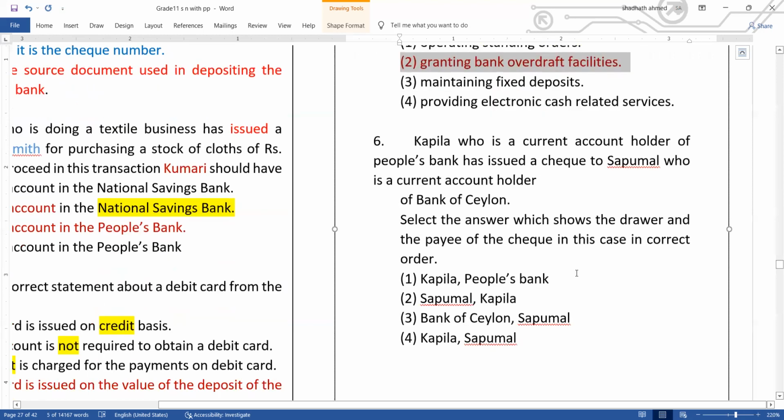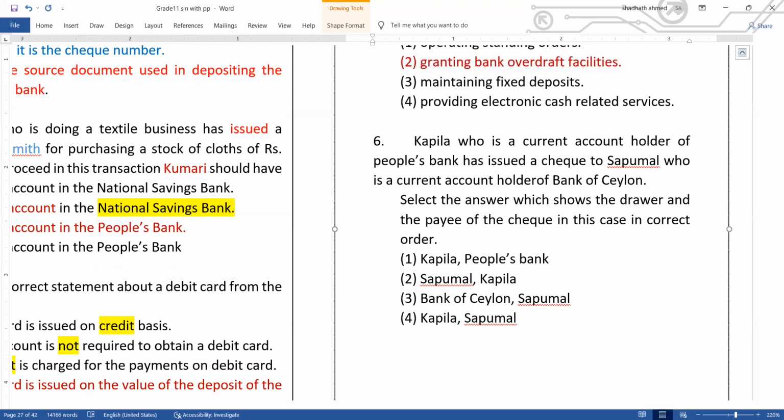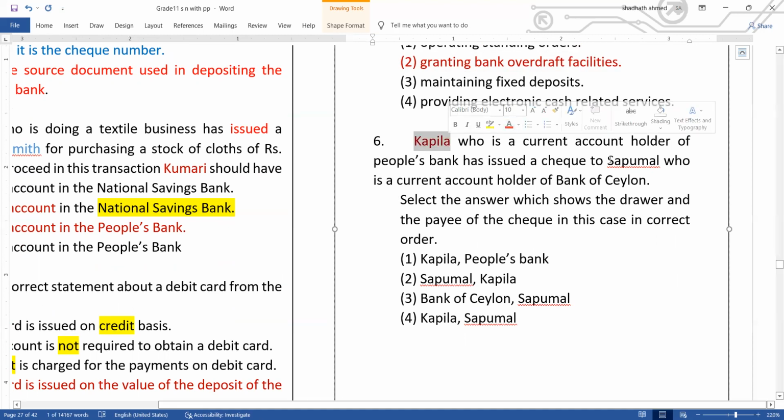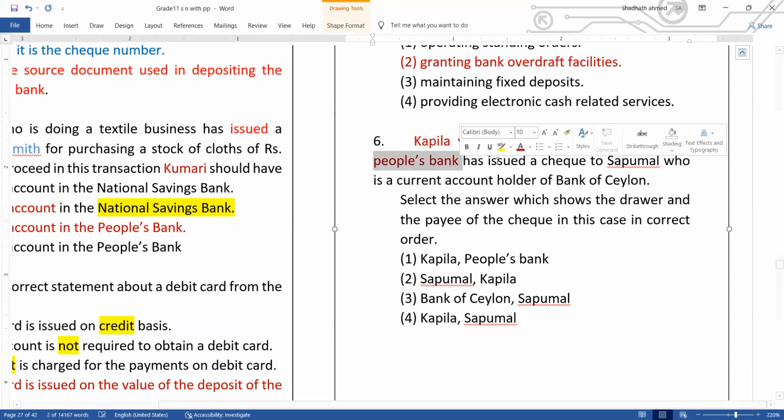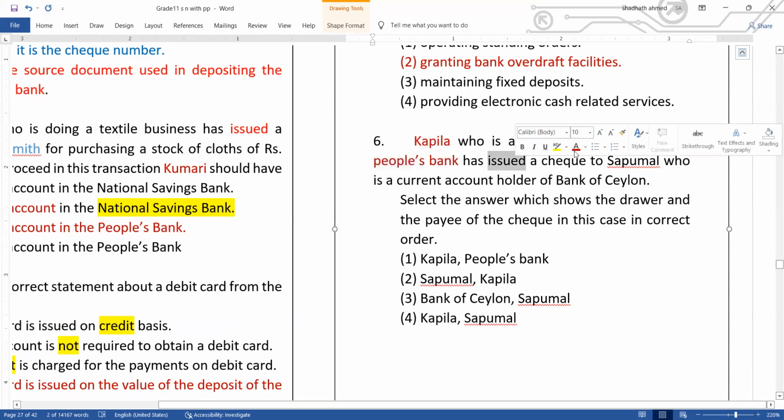Kapila, who is a current account holder of People's Bank, has issued a check to Sapumal, who is a current account holder of Bank of Ceylon. Read it carefully. Kapila, People's Bank, issued the check. Who issued?